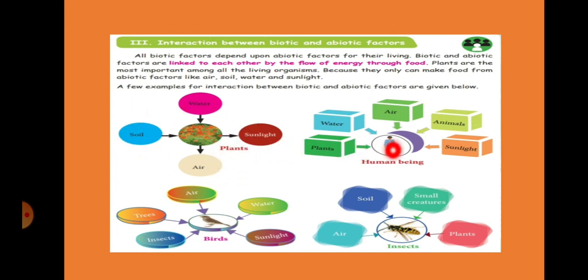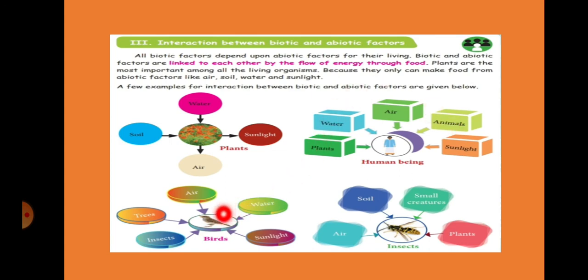Okay, now let's see. Human beings, meaning we, need plants to eat, water to drink, air to breathe, animals to eat, and sunlight. So these are the biotic and abiotic factors which human beings need. Here we are interacting with biotic and abiotic factors.